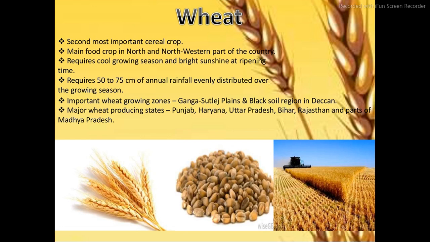The important wheat growing zones are the Ganga-Satluj plains and the black soil region in the Deccan. The major wheat producing states are Punjab, Haryana, Uttar Pradesh, Bihar, Rajasthan and parts of Madhya Pradesh. This slide talks about the wheat crop, the temperature, the rainfall, the area and the leading producing states.